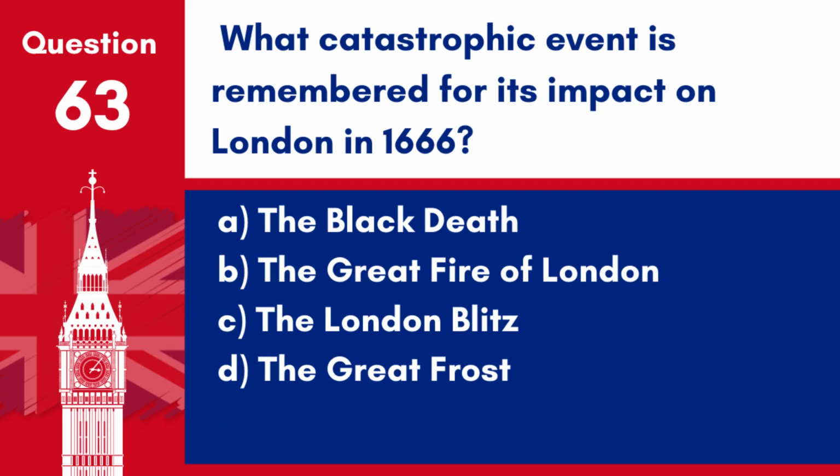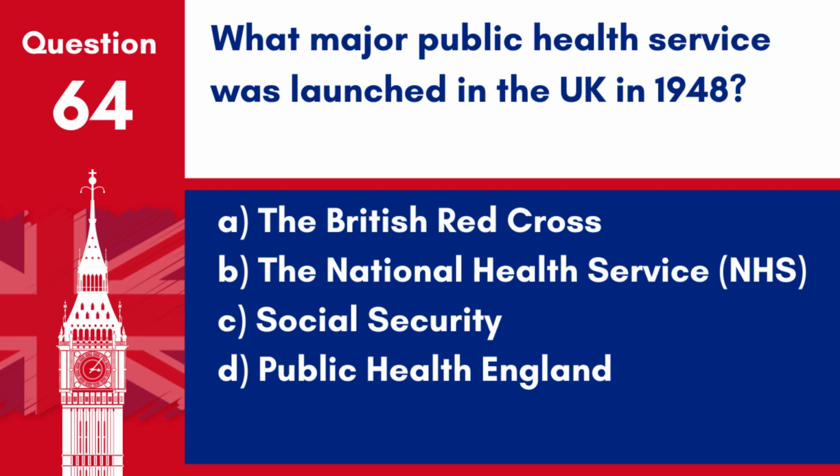Question 63. What catastrophic event is remembered for its impact on London in 1666? A. The Black Death. B. The Great Fire of London. C. The London Blitz. D. The Great Frost. Answer: B. The Great Fire of London. In 1666, the Great Fire of London devastated the city, destroying much of the medieval city within the old Roman walls.